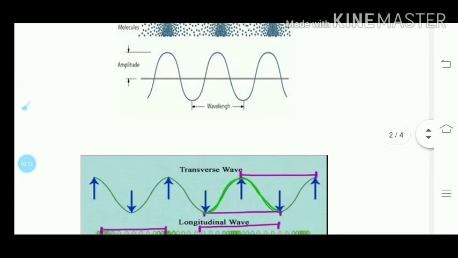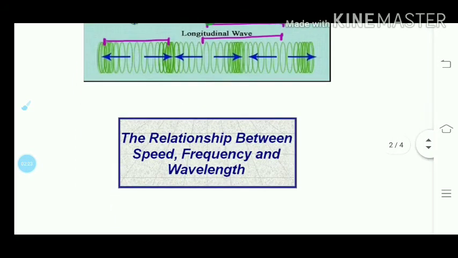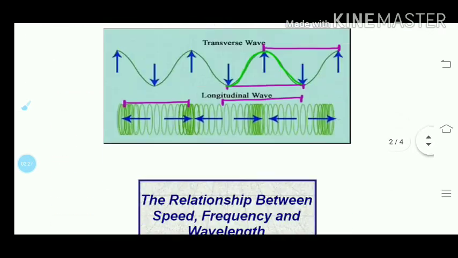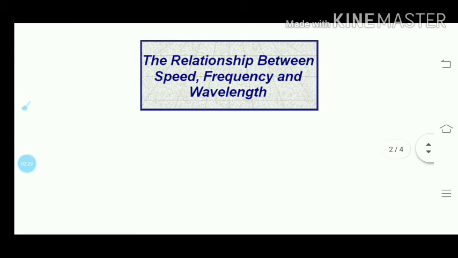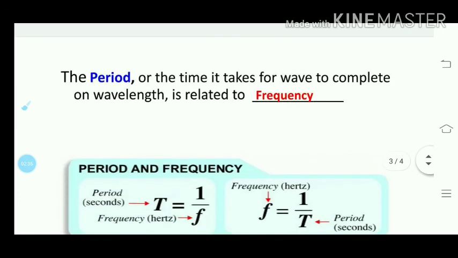Now, sound travels in waves. We know that there are two types of waves, longitudinal waves and transverse waves. This we'll discuss in detail in the next video. Today we'll discuss the relationship between speed, frequency and wavelength. Speed means wave velocity.